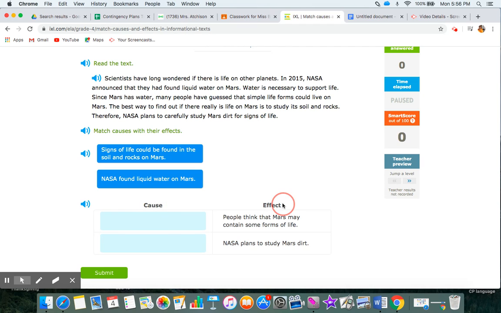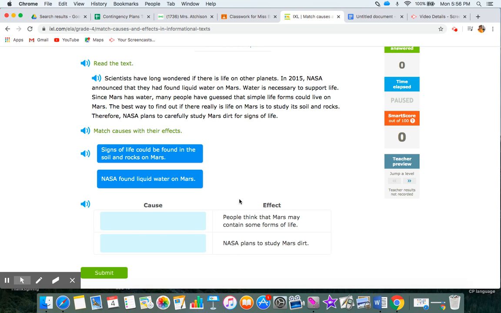Cause, effect. So this time it lists the effects. That means the results of what happened. That means what happened because of the causes. So these are going to be our causes. Our effects are already down here.